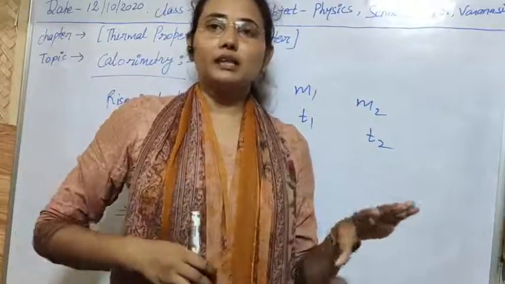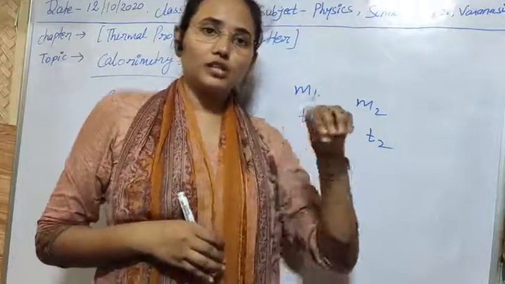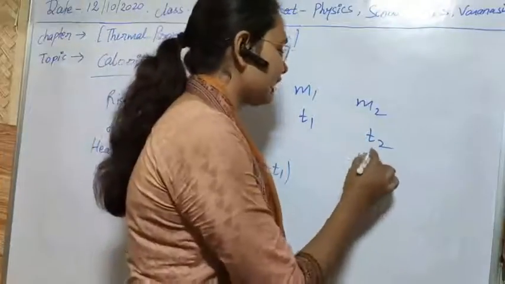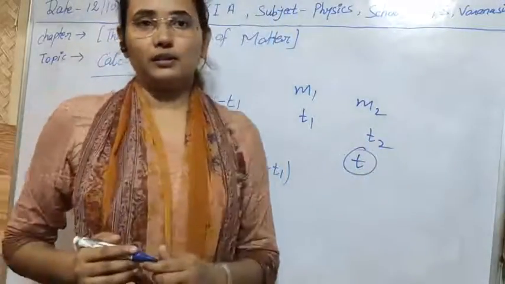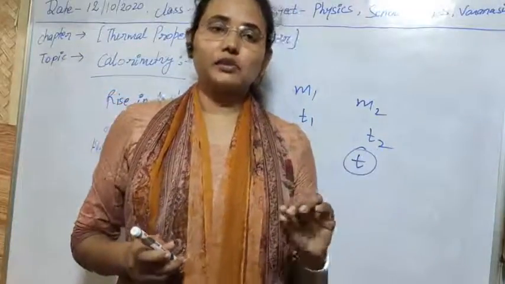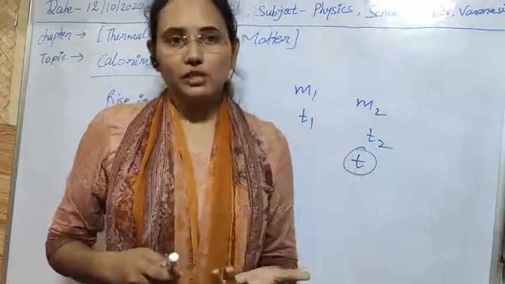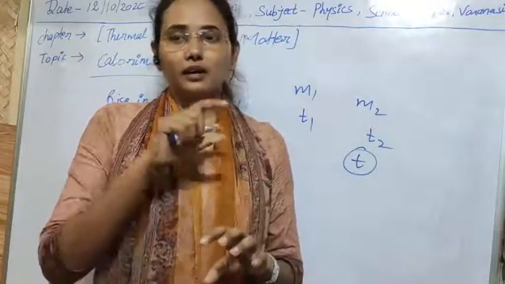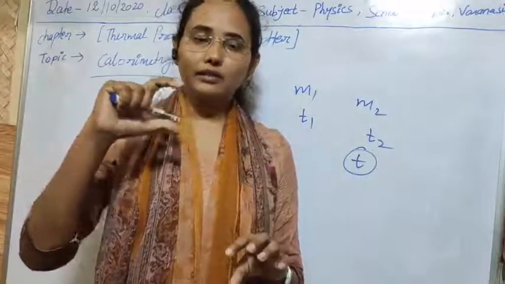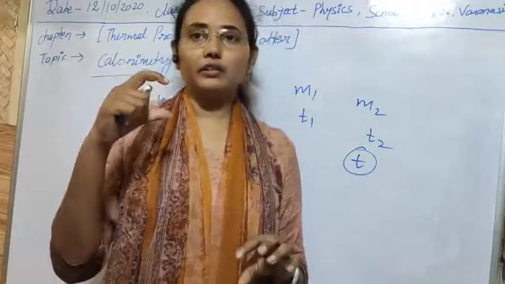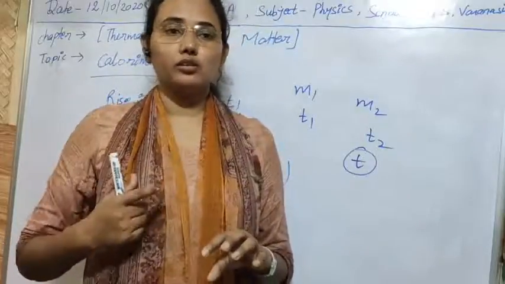After mixing and after attaining a constant temperature, note that constant temperature, suppose that temperature is small t. So this is the process of calorimetry. We take the substance of which we have to calculate the specific heat or latent heat, heat it, and take a calorimeter half filled with water and take its weight also.